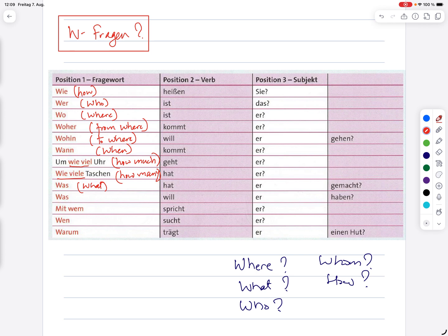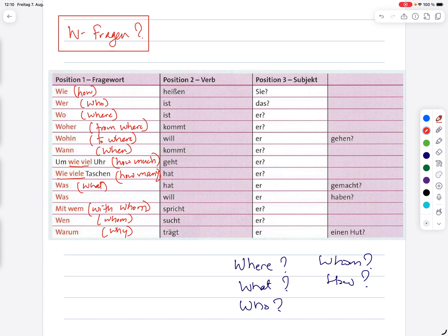And then mit wem is with whom. So wem is whom, with whom, right? When you want to say with whom, so mit wem, with whom you went to the party, with whom you are talking to, so mit wem. And then wen is whom, and warum is why. For why you also have different words which you can use, like wieso and other ones, but warum is the most common. So these are the meanings in English.